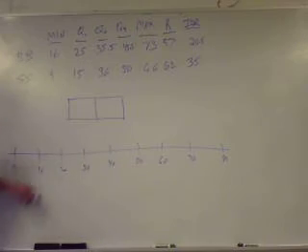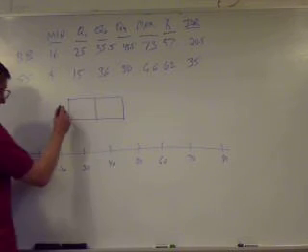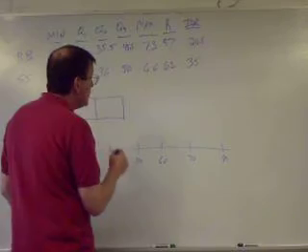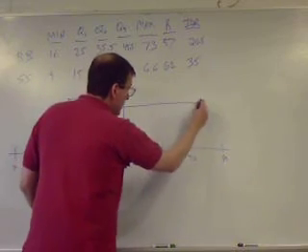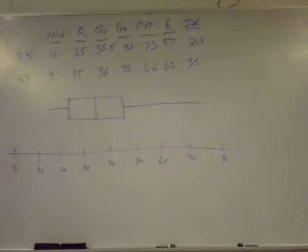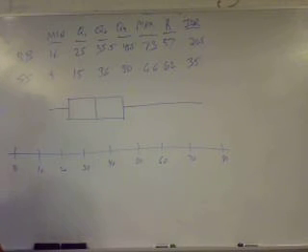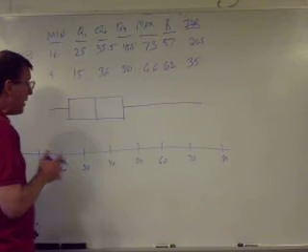Then draw a left whisker from Q1 to min, and from Q3 to max, because there's no outliers in this question. Remember, an outlier is a point outside the fence. So there are no outliers.